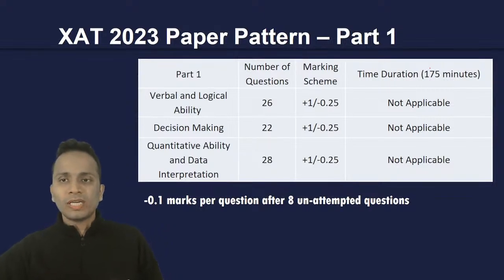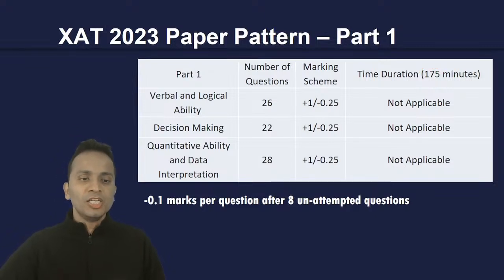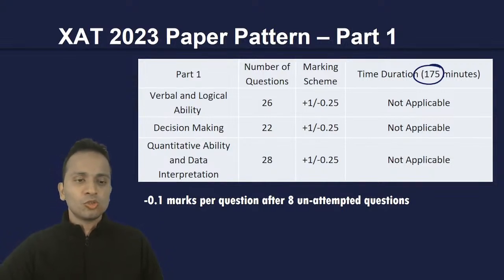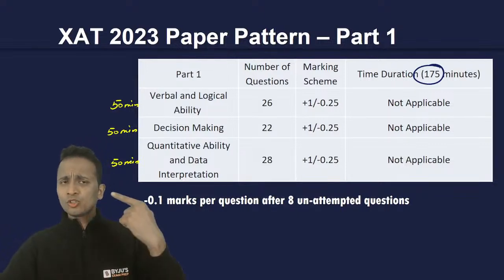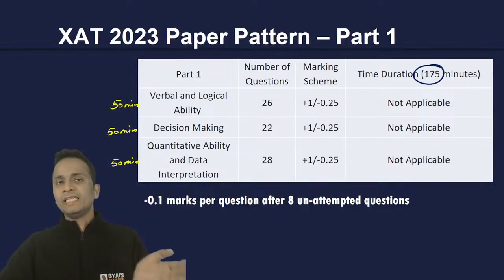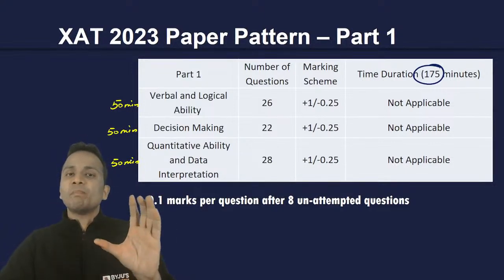First, I'll not divide these 175 minutes in three equal parts. I'll keep some buffer time separately. Out of the total 175 minutes, I take approximately 50 minutes for each of these sections. 50 plus 50 plus 50 is 150, and then I'll keep 25 minutes of buffer time.